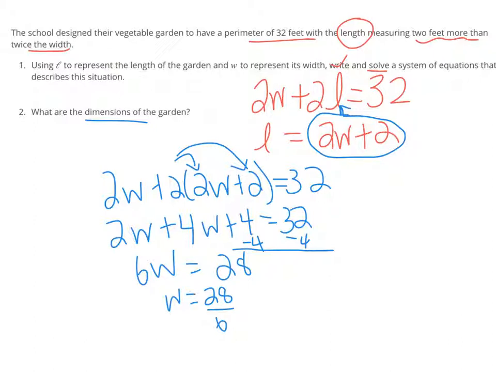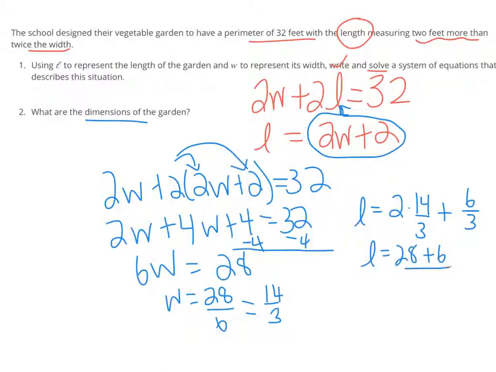If we go back to either of our originals and substitute 28 over 6, I can also simplify this to 14 over 3, which might make it a little easier. So L equals 2 times 14 over 3 plus 2, which I'm going to call 6 over 3, just changing the 2 to an equivalent fraction with a denominator of 3. So L is 28 plus 6 over 3, which means that it is 34 over 3.